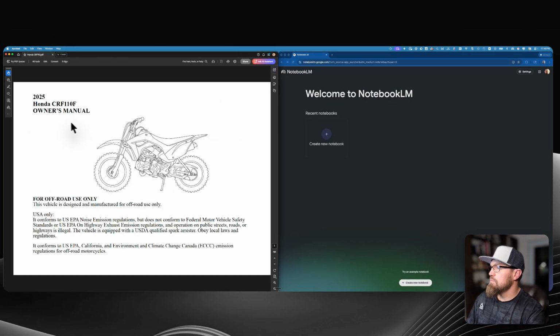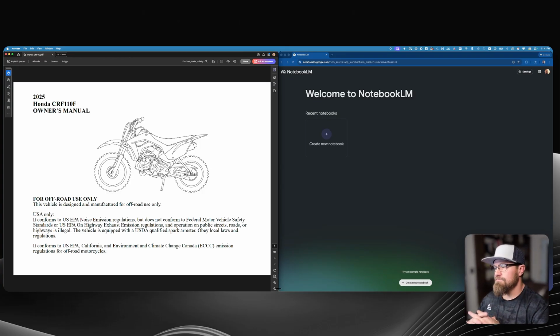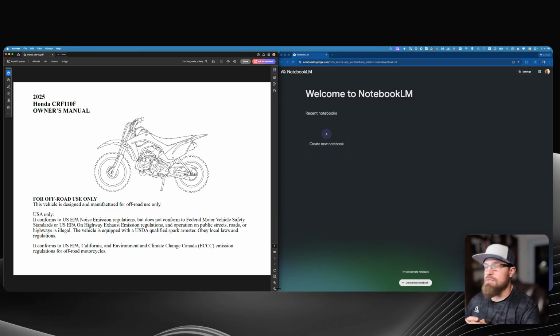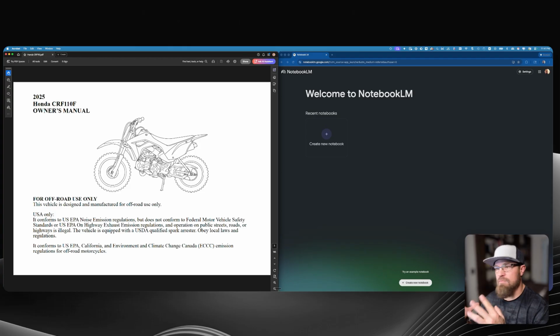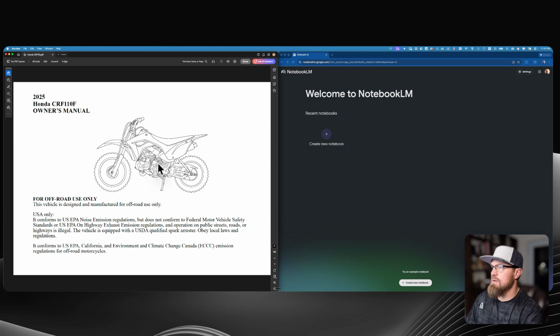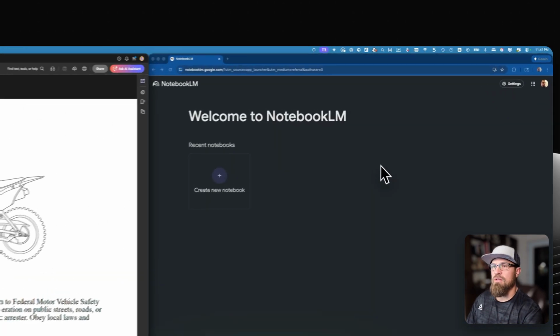Like, for example, this is one thing I do. I have a small Honda CRF110, and I have an owner's manual. It would be the same thing as if I had a whole bunch of equipment, and you could take a lot of these manuals. Let's say I was over a bunch of mechanics at a bike shop, and we support a lot of different types of equipment, of dirt bikes, and they all have their manuals with them. And so you have all these manuals. So you could essentially take this manual and make it into this chat-like experience.